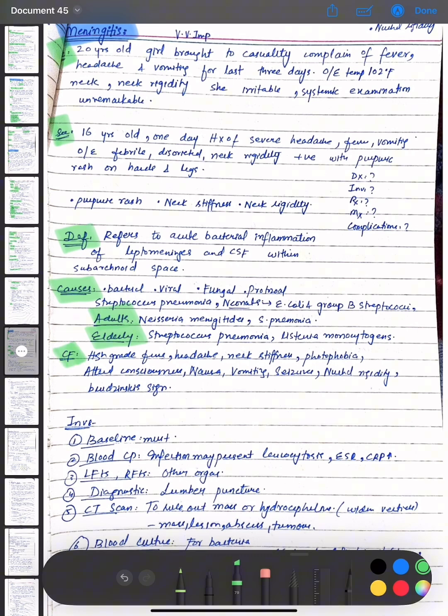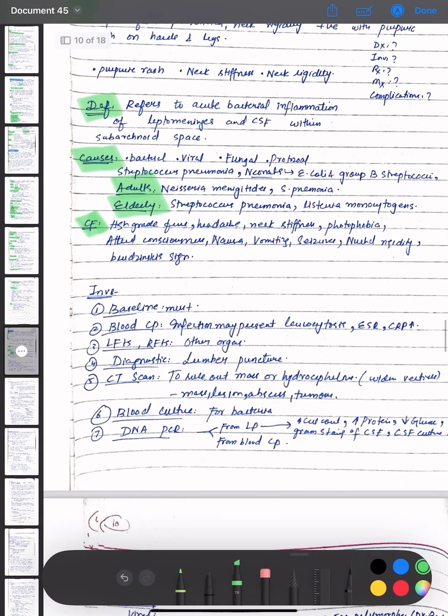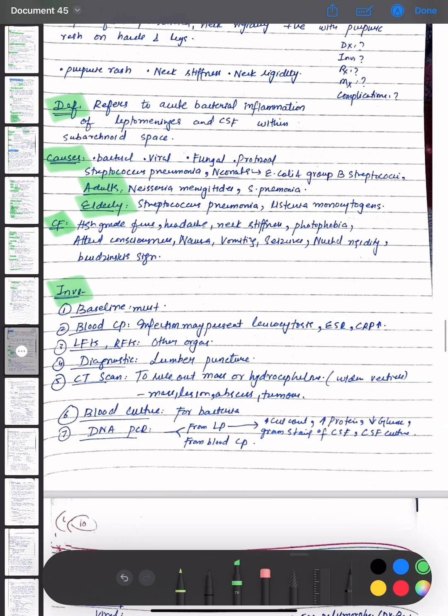In elderly, Streptococcus pneumoniae and Listeria monocytogenes are present. The clinical features of meningitis are high-grade fever, headache, neck stiffness, photophobia, altered consciousness, nausea, vomiting, seizures, nuchal rigidity, and Brudzinski signs. The investigation options for meningitis are baseline, which must be done, then blood CP is done, that is infection may present, leukocytosis, ESR, and CRP. LFTs and RFTs are done for other organs.